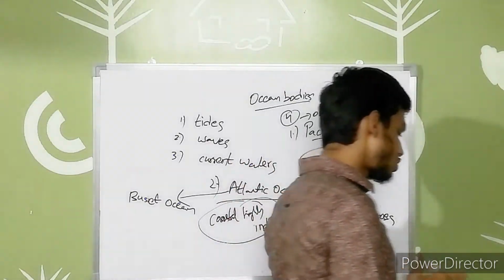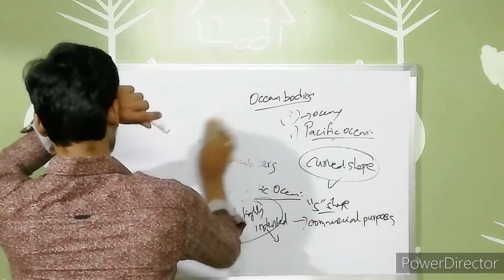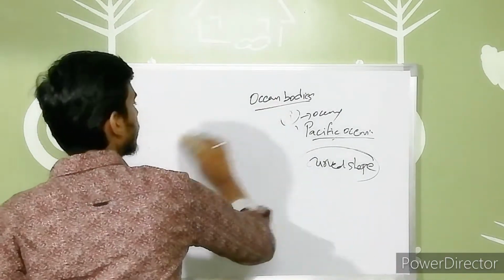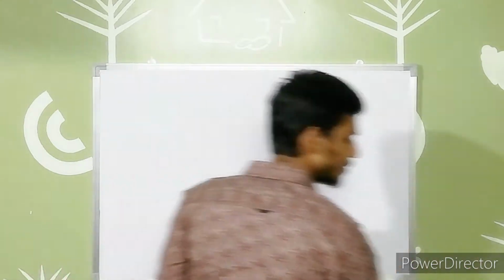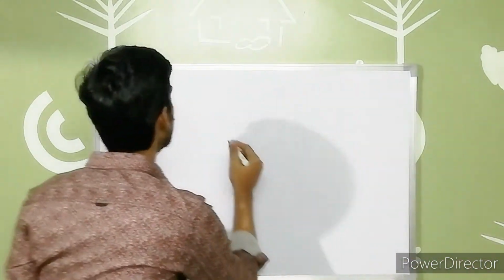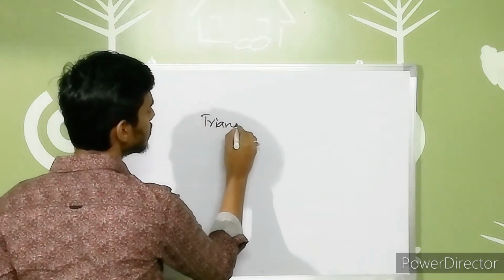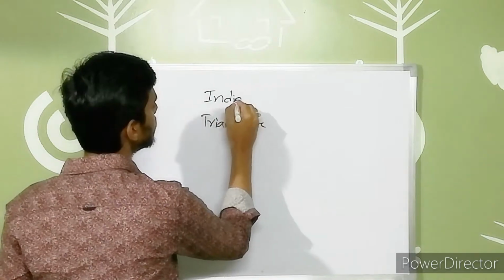Let's move to our next ocean, that is the Indian Ocean. So the only ocean which is named after a country is the Indian Ocean, right? When you are talking about the Indian Ocean, it is of a triangular shape.